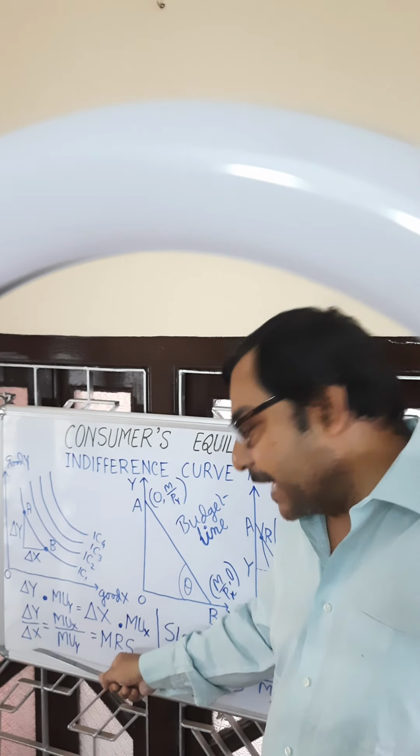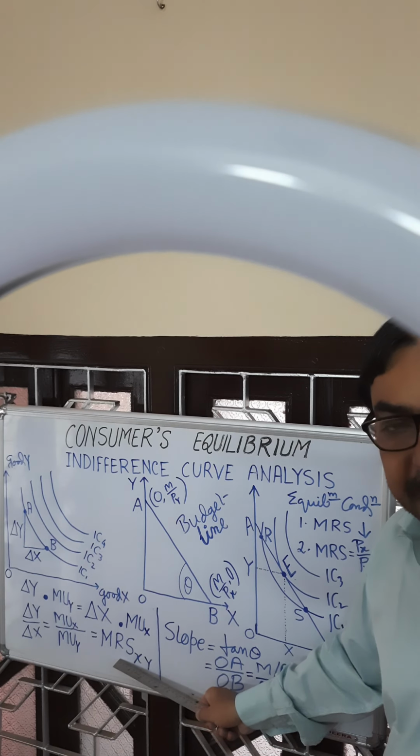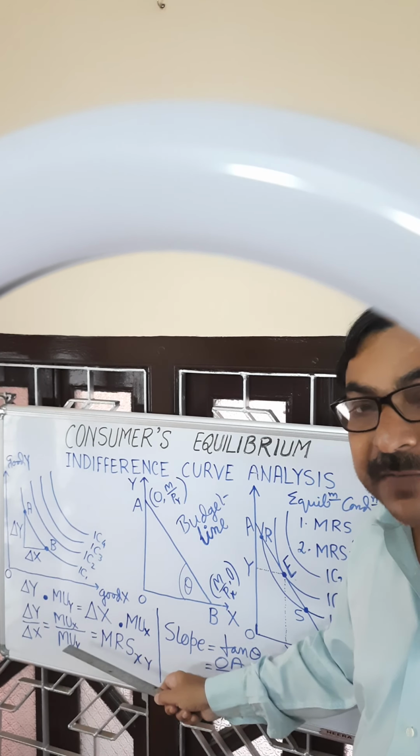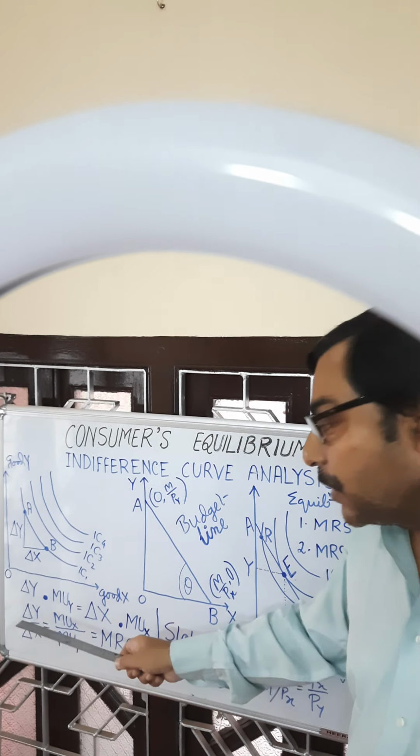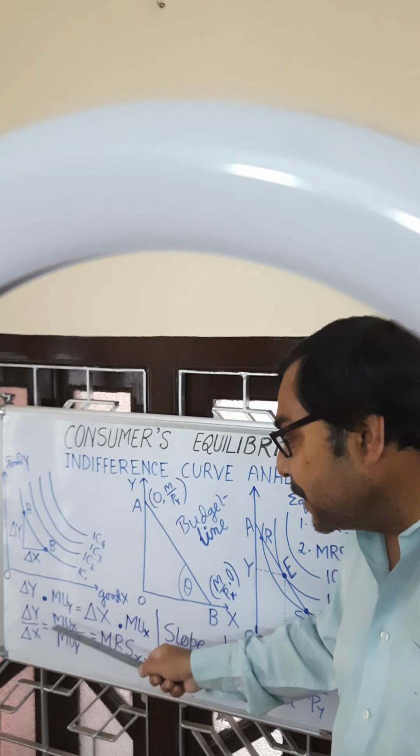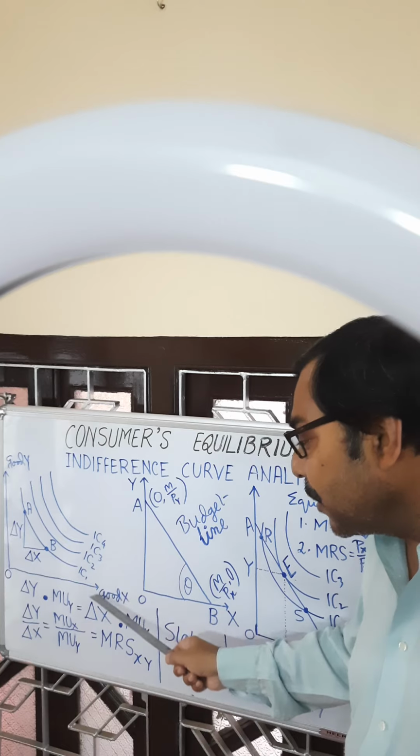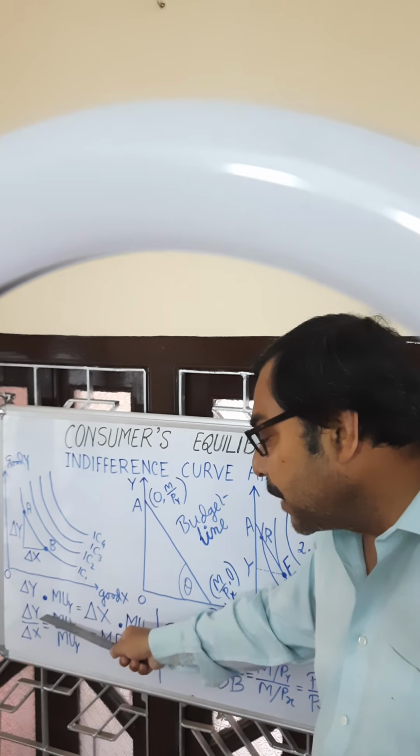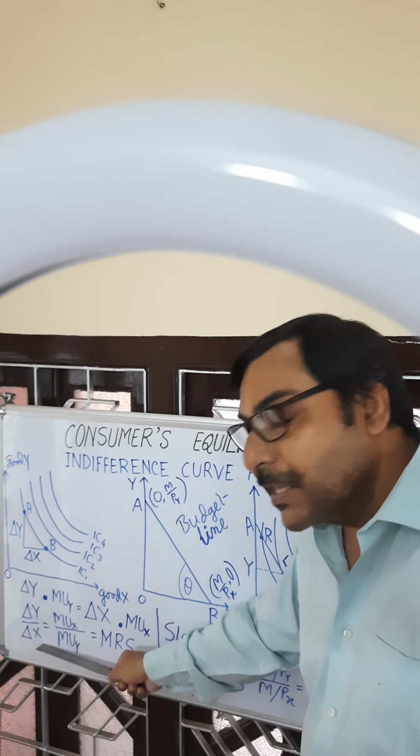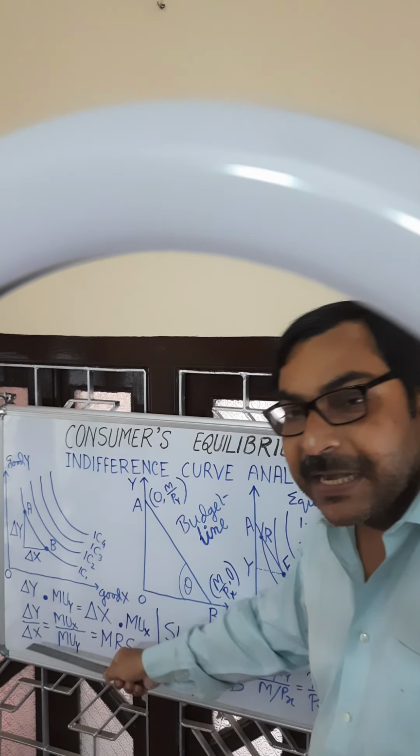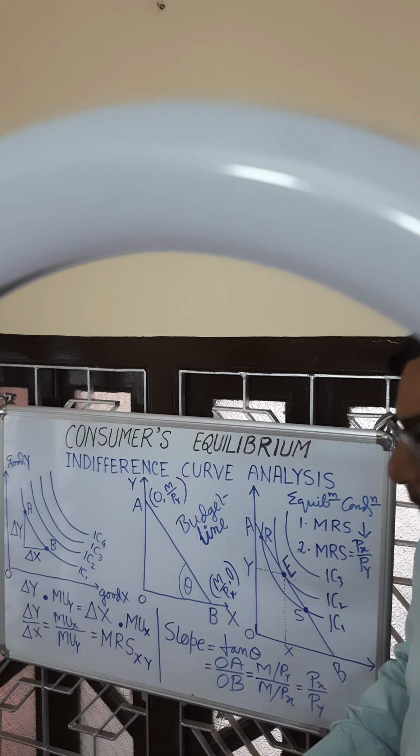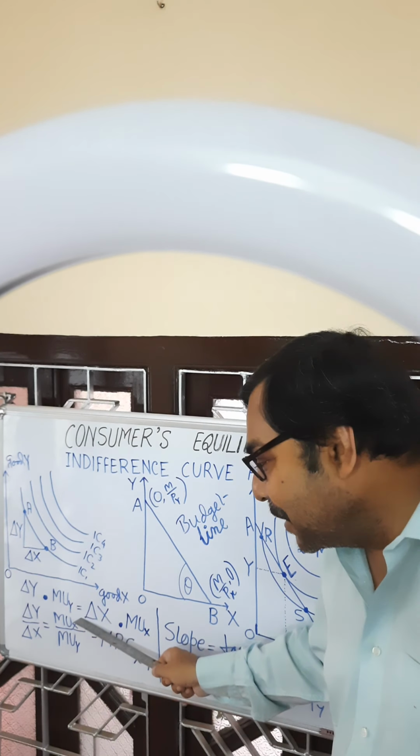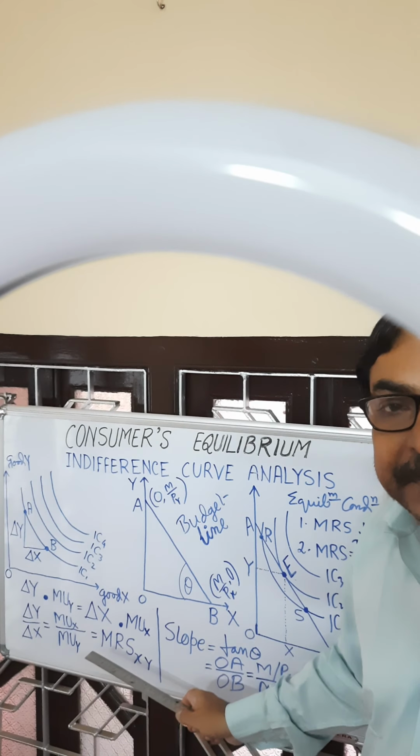This delta Y by delta X is the marginal rate of substitution of commodity X for Y. Marginal rate of substitution is the amount of one commodity sacrificed, delta Y, due to an increase in consumption of another commodity by 1 unit, delta X. So delta Y by delta X is the marginal rate of substitution, and this marginal rate of substitution is actually the ratio of marginal utility of X and marginal utility of Y.